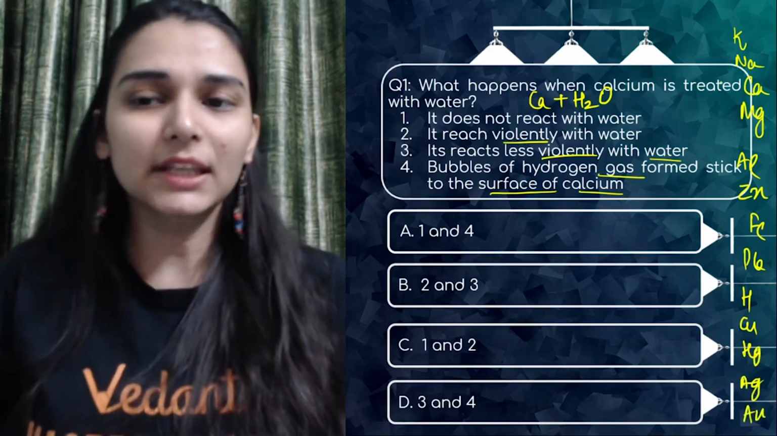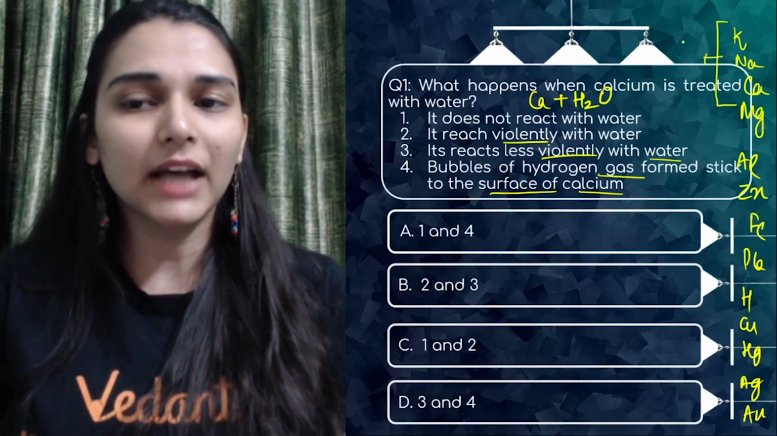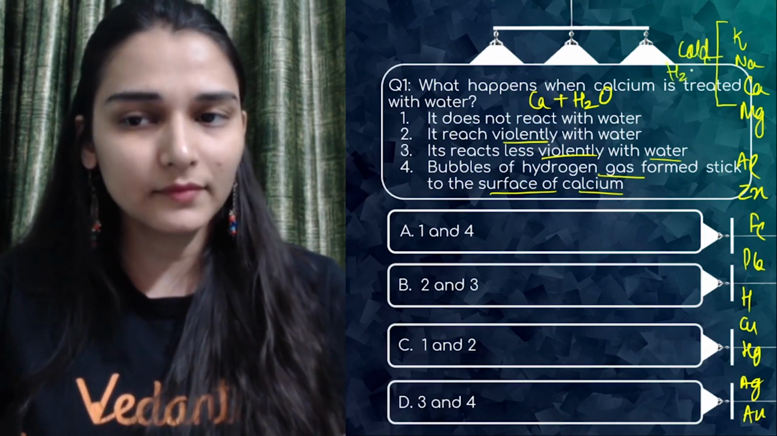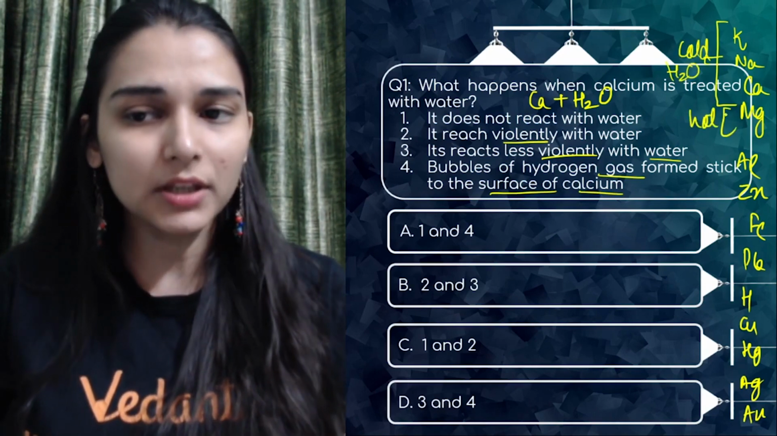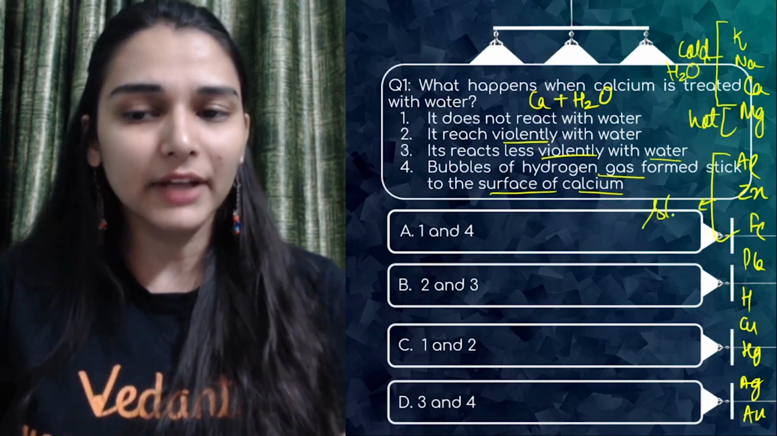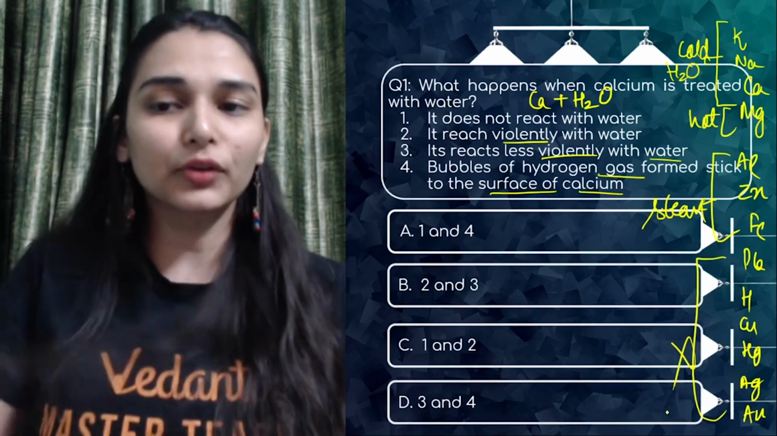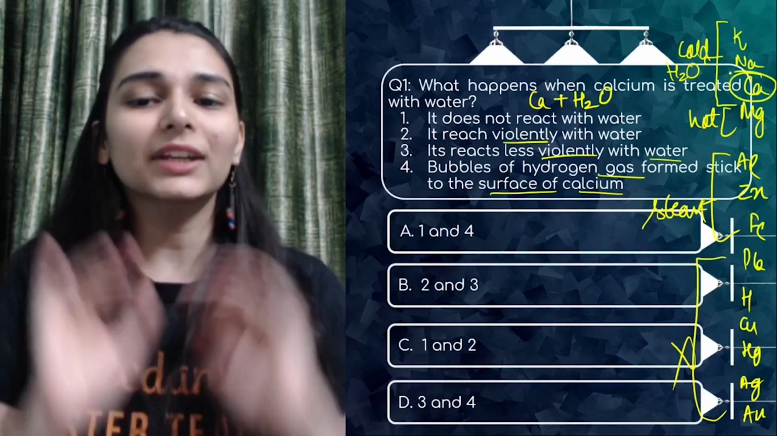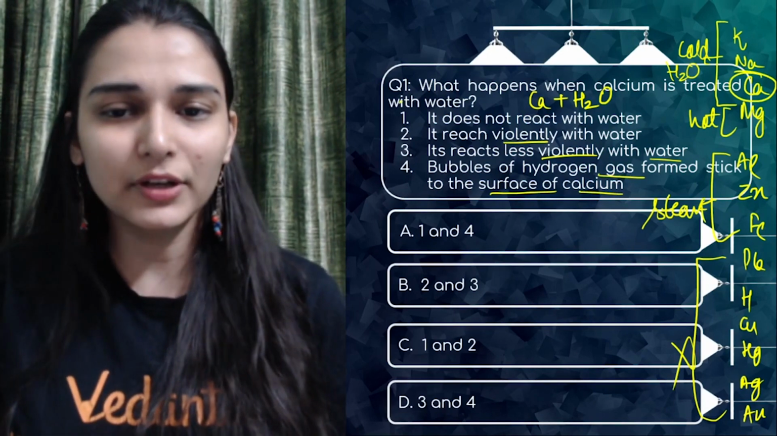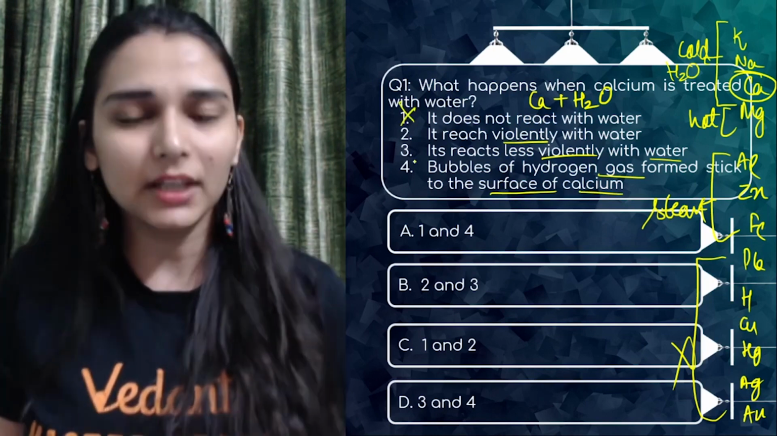Okay, so now you see potassium, sodium, calcium, they can react with cold water. Magnesium reacts with hot water. Aluminium, zinc and iron react with steam, and these elements do not react with water. So calcium reacts with cold water. So the first statement is wrong. It doesn't react very violently.